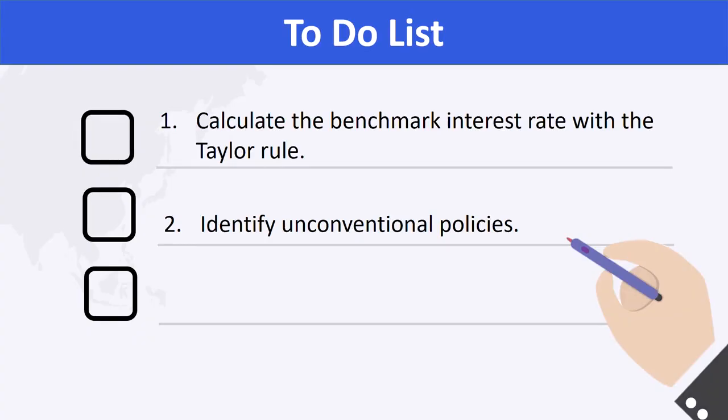After viewing this segment, you should be able to 1. Calculate the benchmark interest rate with the Taylor rule. 2. Identify unconventional policies.